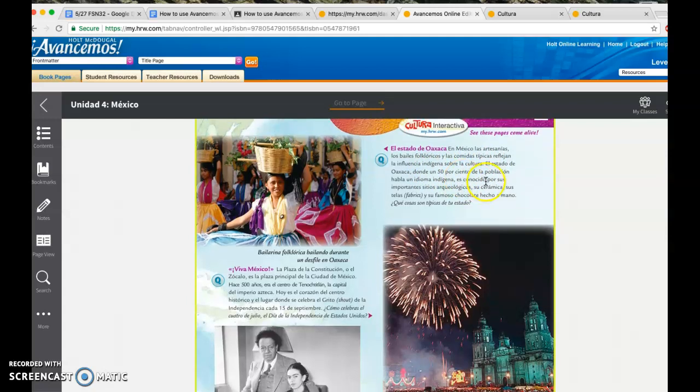the culture in el estado de Oaxaca is highly influenced by the indigenous culture. Okay, now let's continue. El estado de Oaxaca, donde un 50% de la población habla un idioma indígena, es conocido por sus importantes sitios arqueológicos, su cerámica, sus telas y su famoso chocolate hecho a mano. ¿Okay? ¿Qué cosas son típicas de tu estado? So what's typical? Whether it's from here or maybe your native country. What are some typical things?